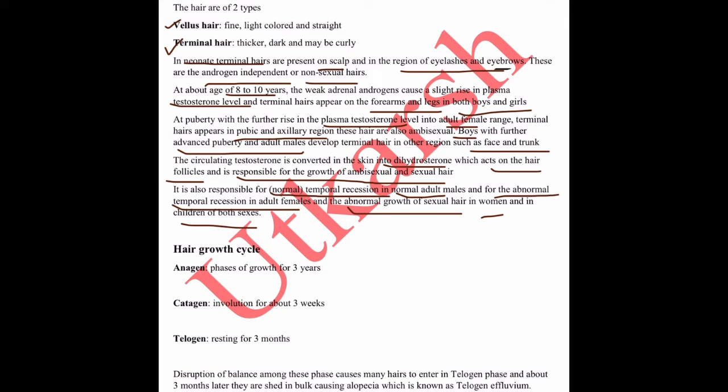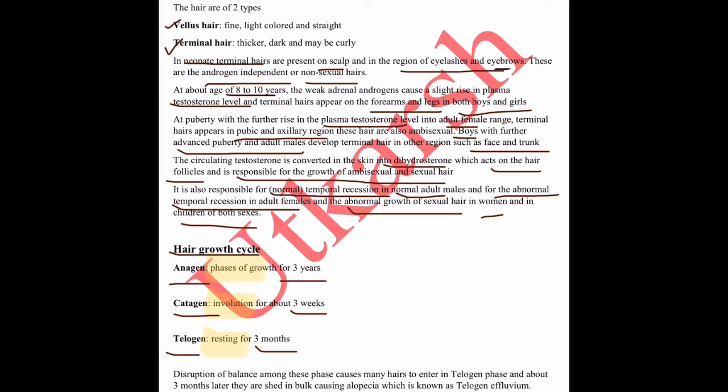Hair growth cycle. This hair growth cycle is divided into three different parts: anagen, catagen and telogen. Anagen lasts for 3 years, catagen lasts for 3 weeks, while telogen lasts for 3 months. Anagen is also known as the phase of growth, catagen is also known as involution, while telogen is the resting phase for the hairs. There is a balance between these phases.